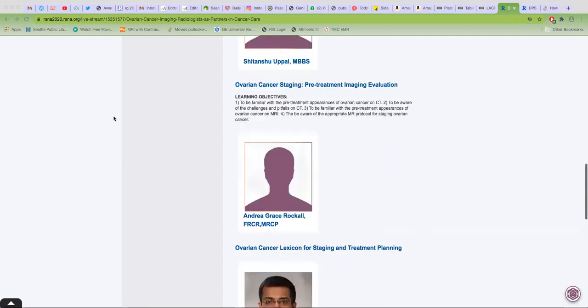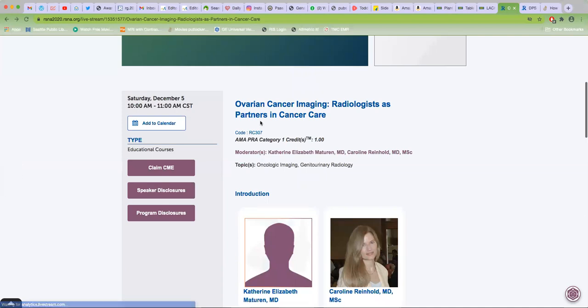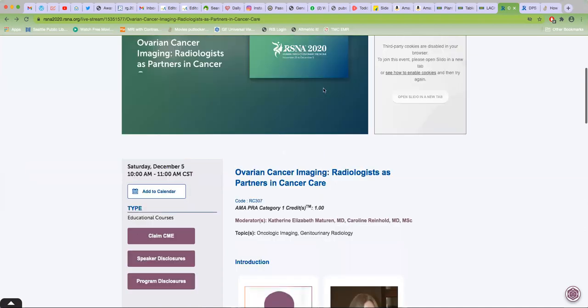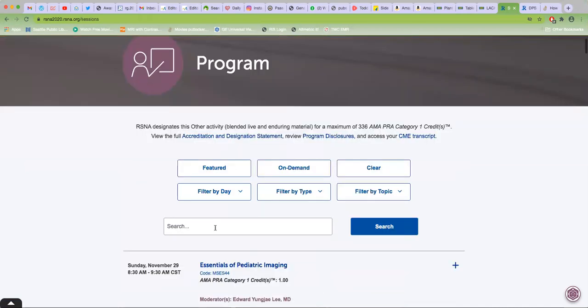So you can scroll through the program and that way figure out what you want to attend. The other way to do it is, when I was at my first RSNA, I was fascinated by the famous names, and most of us would probably have a similar feeling. So the other way is to just search. For example, you want to search Suresh Mukherjee, or some famous author like Scott Atlas or Anne Osborn. You search the name, and if there are any lectures by that particular person, they should come here. So you could do it that way also.